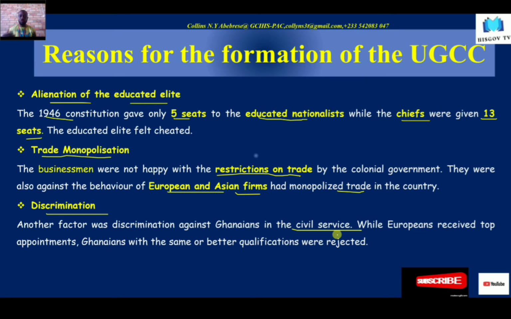Priority was given to Europeans to serve in the British administration or colonial administration. Meanwhile, some of these Europeans were not even qualified for the jobs that they were given. But just the mere fact that they were Europeans, they were appointed to serve in the colonial administration.